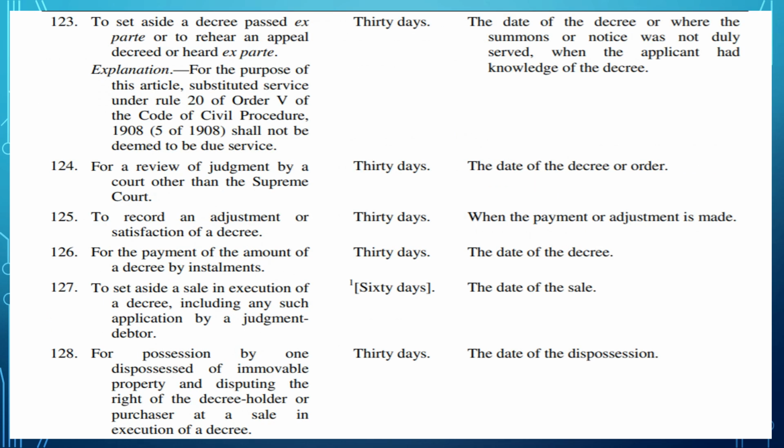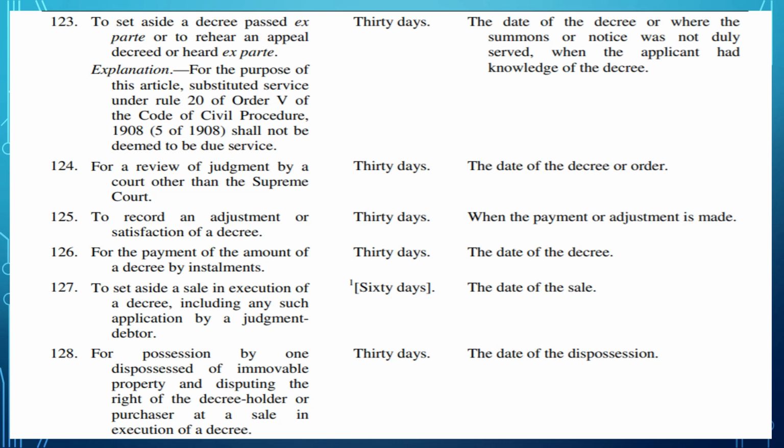Section 123. To set aside a decree passed ex parte or to rehear an appeal decreed or heard ex parte, you have to file the application within 30 days of such date of decree, or where summons or notice was not duly served, in that case, when the applicant comes to know of the decree, 30 days shall be counted from that particular date. However, substituted service is not deemed service. Substituted service is covered under Rule 20 of Order 5 of CPC.